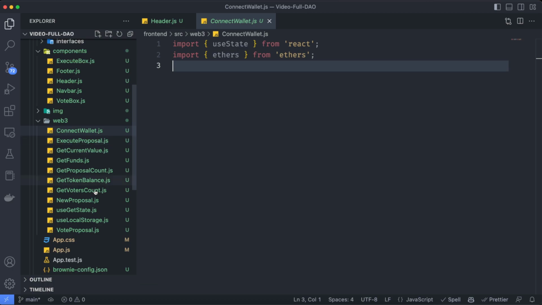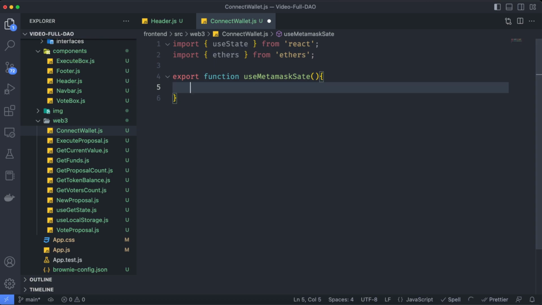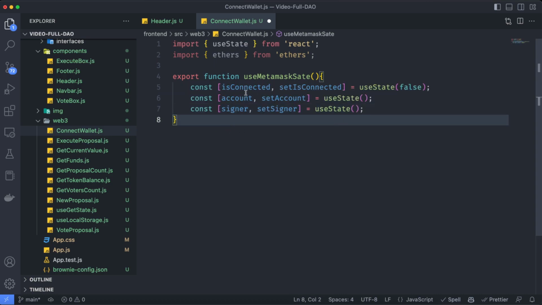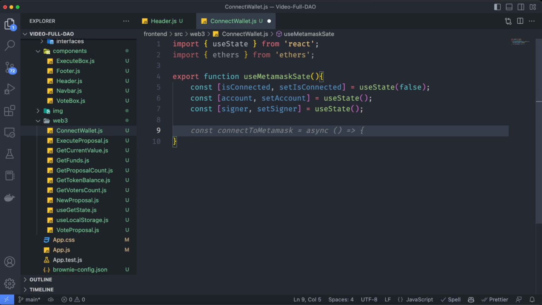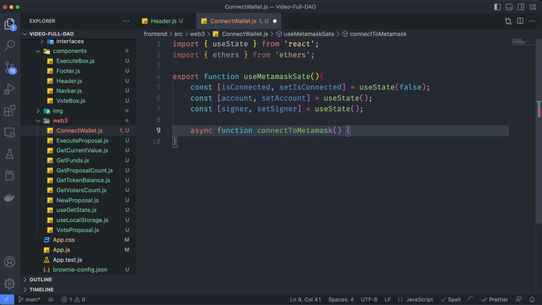As we are using this in different files, we are going to create a React hook for this connect function. So I'm going to say export function useMetaMaskState. Let's open the curly brackets here, and here we are going to use the functionality to connect to MetaMask. So first, let's declare some important variables, as we have over here: account, signer, and isConnected, which are required by ethers.js. And let's create a new async function called connectToMetaMask.